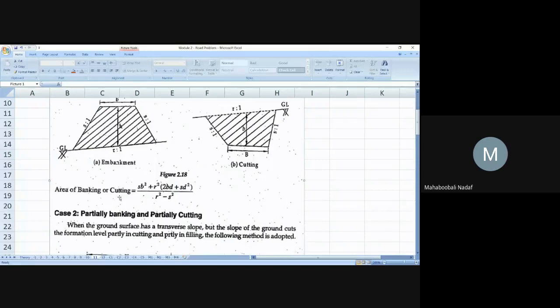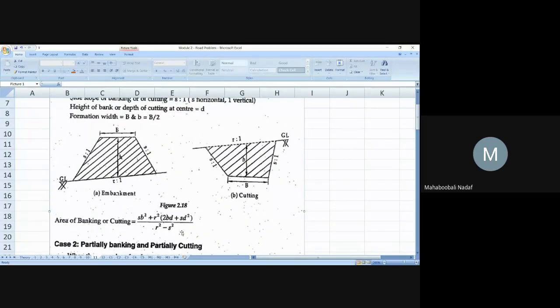Now don't go for derivation and all. This is the final area of that cross section. Just try to understand. It is S B square plus R square plus 2BD plus S D square, R square minus S square. This is in the numerical. R is cross slope. S is side slope. Small d is depth of the cutting or depth of the filling.